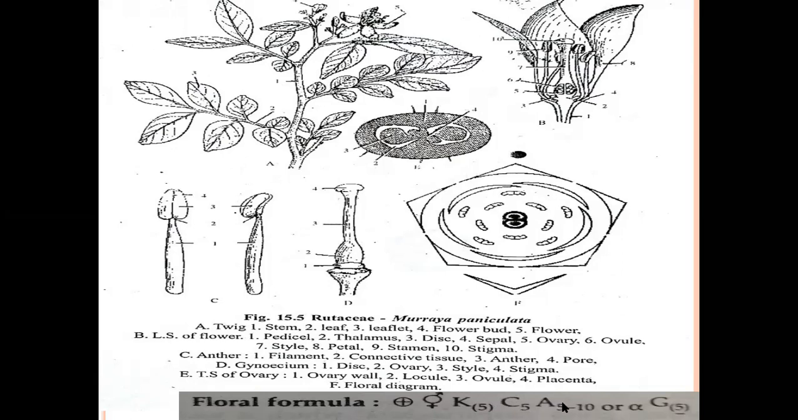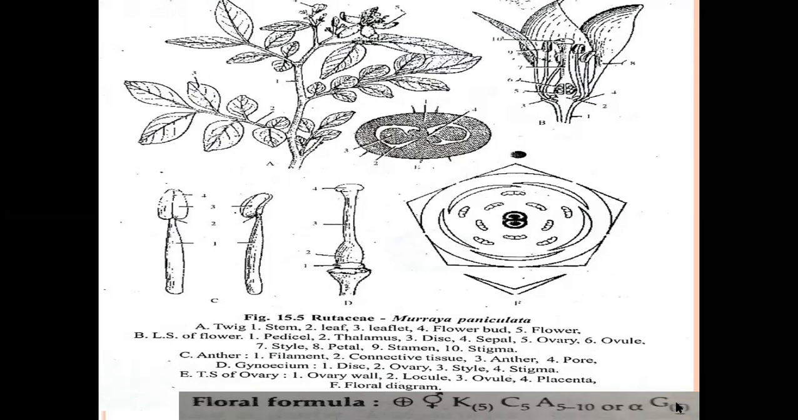Androecium 5 to 10. Five anthers are present in the Sikkima plant, and 10 anthers are present in Murraya koenigii, and more anthers are present in citrus species. Now coming to the gynoecium. The gynoecium contains 2 carpels, 4 carpels, or 5 or more than 5 carpels. All these carpels are in brackets, meaning syncarpous. In citrus, 5 carpels are present, in a syncarpous position. In Murraya koenigii, 2 carpels are present, in a syncarpous position.